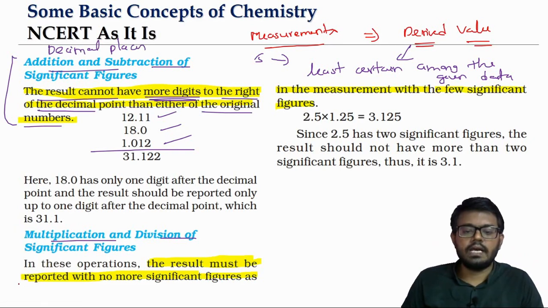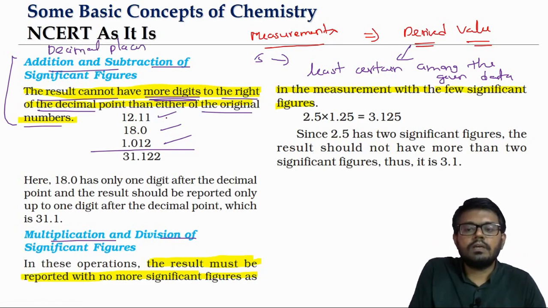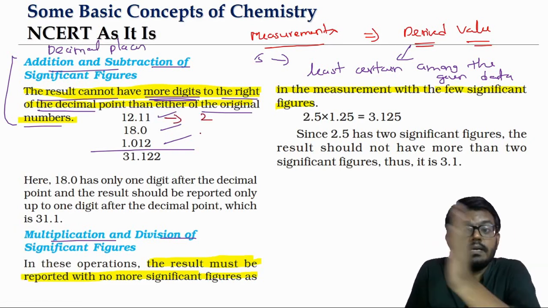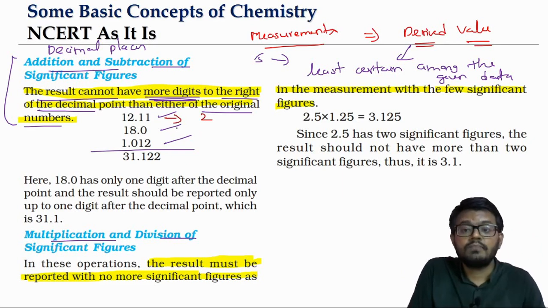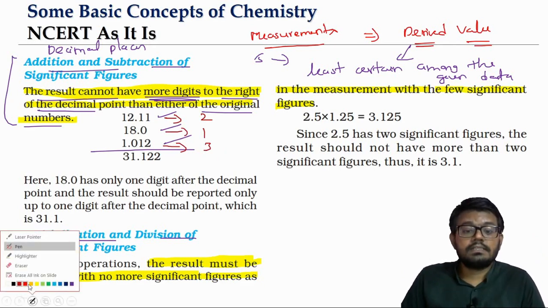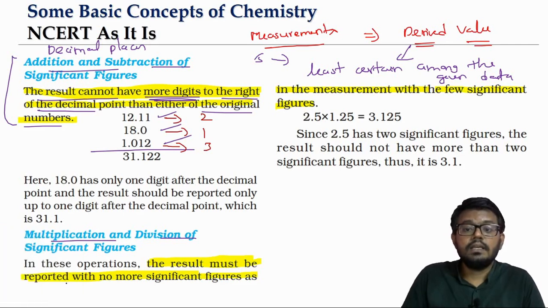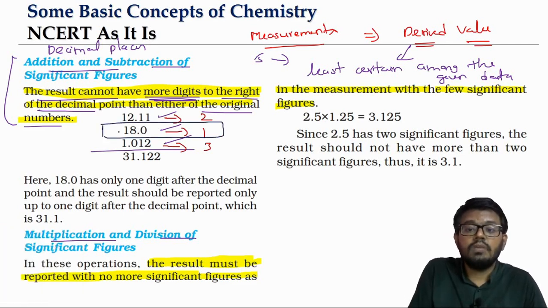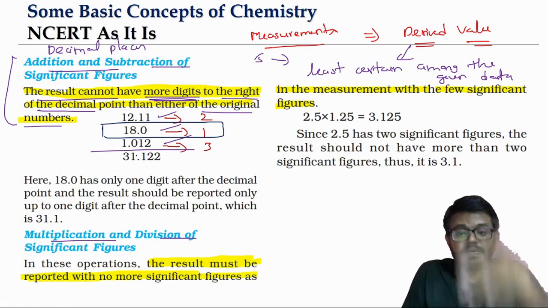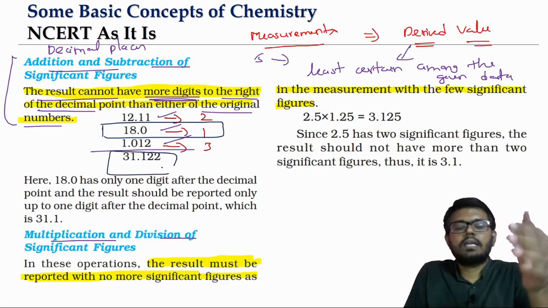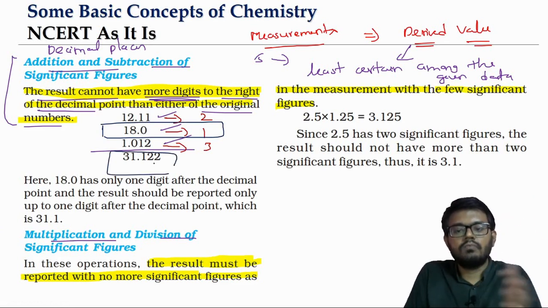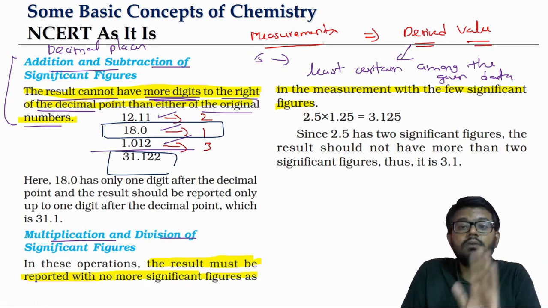So here we are talking about adding 12.11. How many digits are there after the decimal point? 2. 18.0, 1. 1.012, 3. So which is the one that has got the least number of digits after the decimal? It is our 18.0. Only one digit is coming. If you add 12.11, 18.0 and 1.012, first we have to simply add them. We will get 31.122.